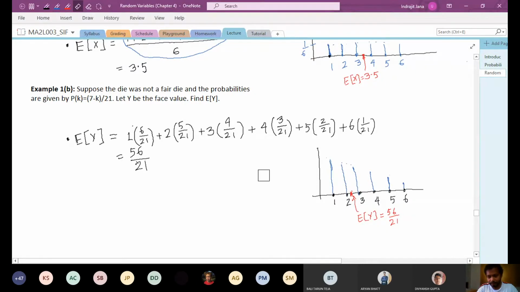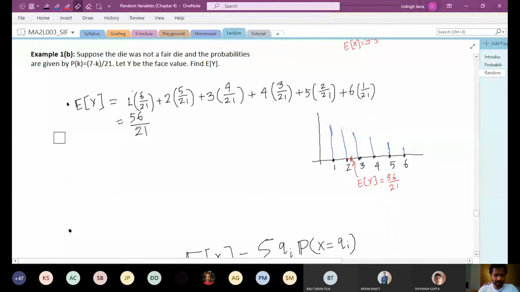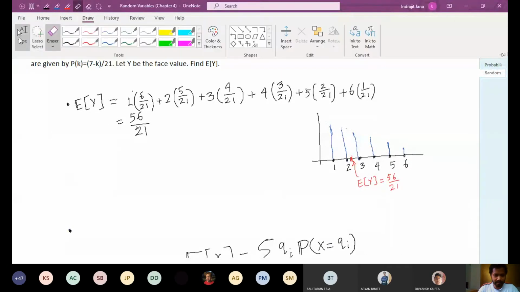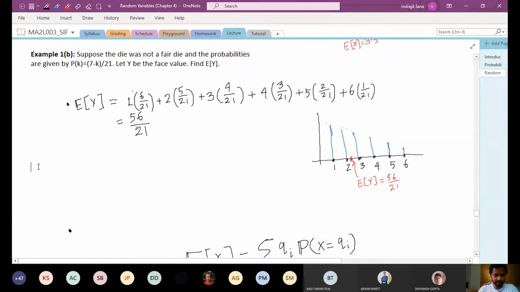If you compare that with the previous example, the expectation in the previous example was right in the middle of the spectrum, and here the expectation is shifted towards the left because there are higher probabilities towards the left. So generally speaking, the expectation will be shifted towards the high probability region. The actual mathematical definition of expectation is given by the following. Let me write this down.